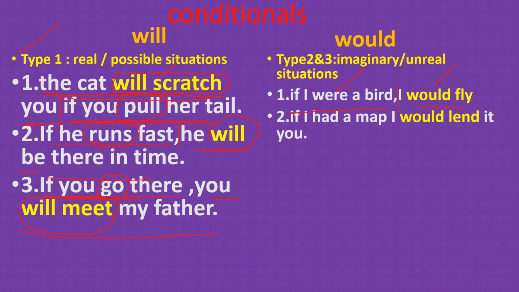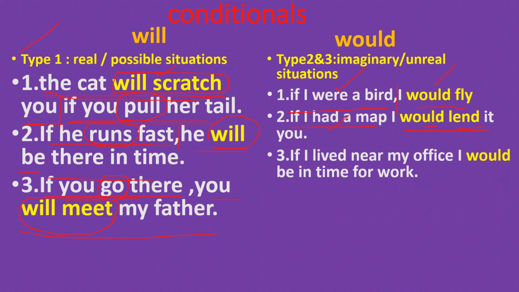If I had a map, I would lend it to you. If I had a map is the if clause. I would lend it to you is the main clause. The verb in the if clause is verb 2. The verb in the main clause is would plus base form. This is type 2 condition. If I lived near my office, I would be in time for work.